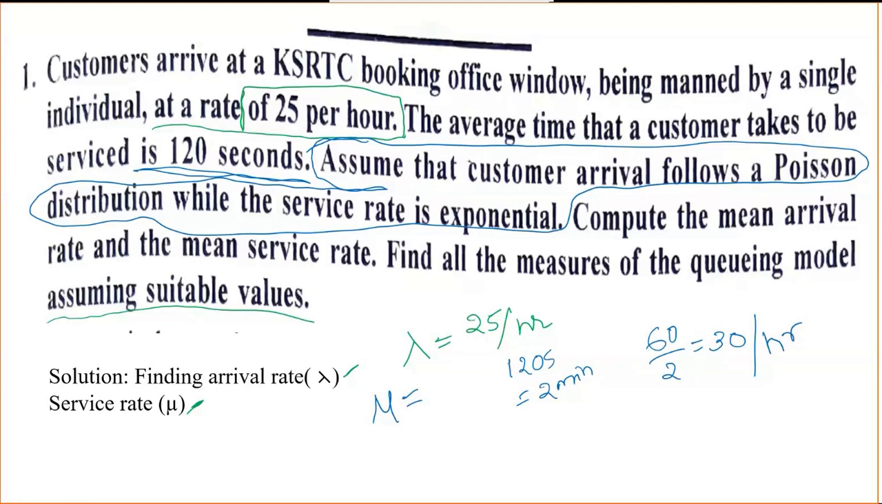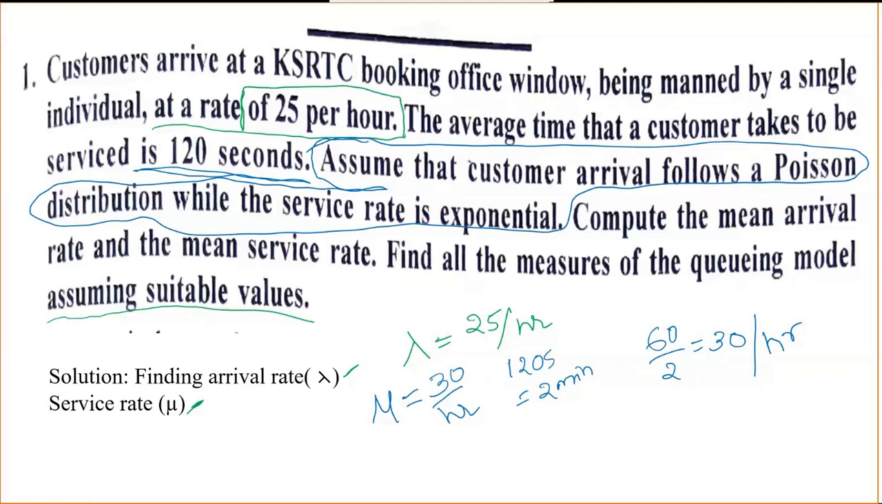What they have given is that one customer is served in every 120 seconds. It means every customer needs 2 minutes. So if one customer requires 2 minutes, then in 1 hour, which has 60 minutes, 30 customers can be served. If you know the values of lambda and mu, then you can find the necessary queuing model measures, whatever they have asked.